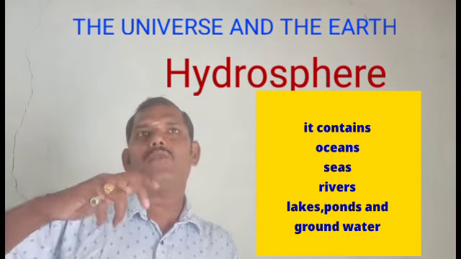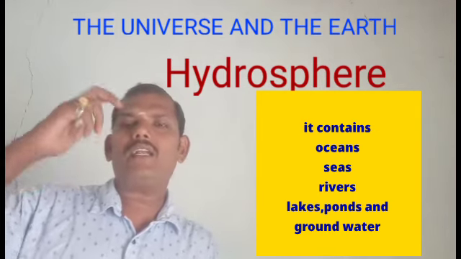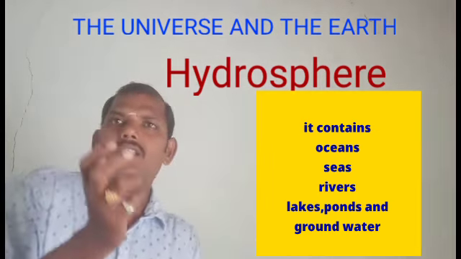And what are the different parts of the hydrosphere? Many areas. Oceans are part of the hydrosphere. Seas are part of the hydrosphere. Rivers are part of the hydrosphere. Lakes, ponds, borewells, wells, these are all part of the hydrosphere. And groundwater is also part of the hydrosphere.